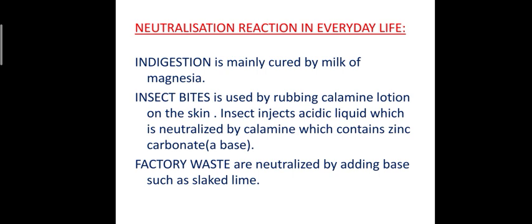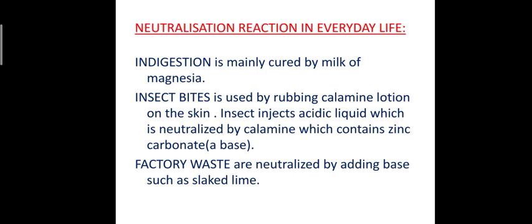Next is insect bites. You know, insects generally contain formic acid, and when any ant bites, we generally start rubbing it, and it forms an open projection, and after that when we use calamine solution, we generally feel comfortable.